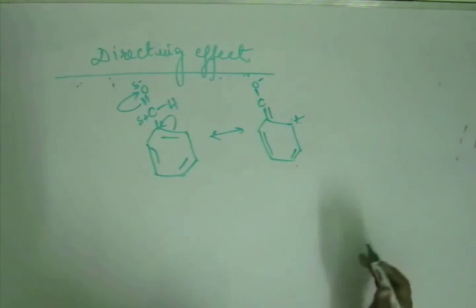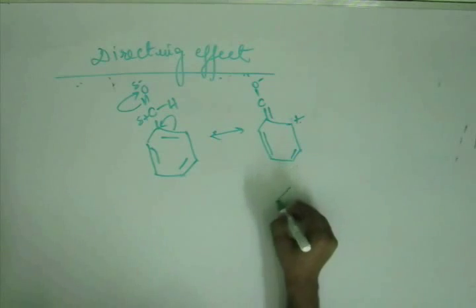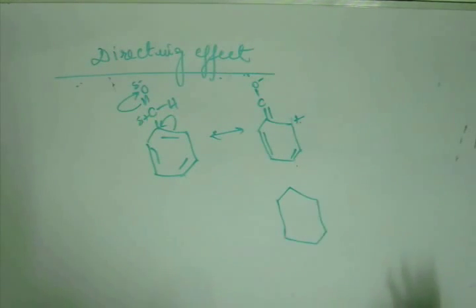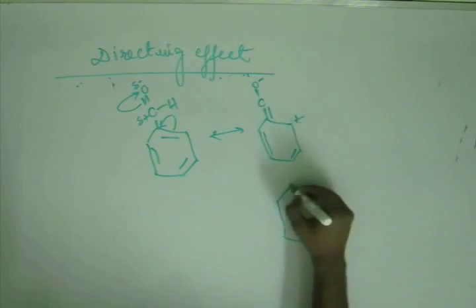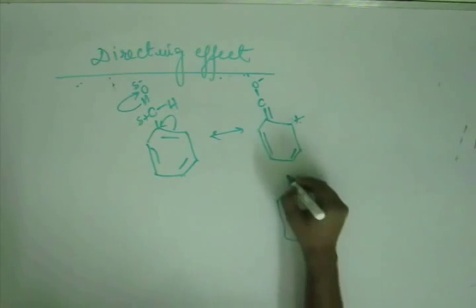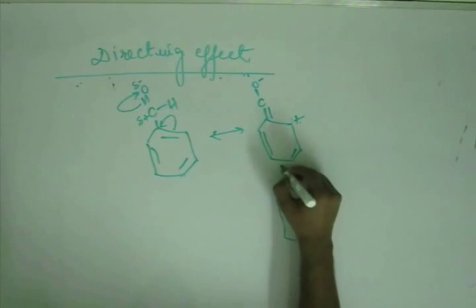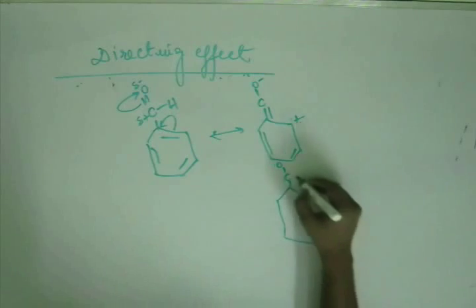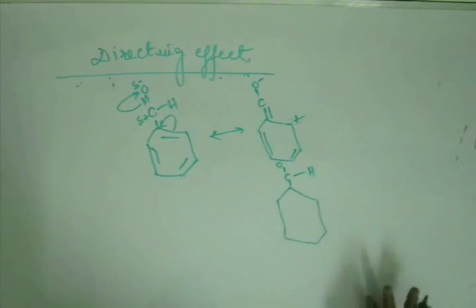So I'm not doing it, hoping you will cope up with it, and I'm directly drawing the hybrid because we are grown up now, aren't we? We have been studying organics for a long time. If we have to draw the hybrid, we have to draw all the single bonds. Don't draw the double bond, don't draw the charge. Draw the basic structure with all the single bonds. Now worry about the double bond.